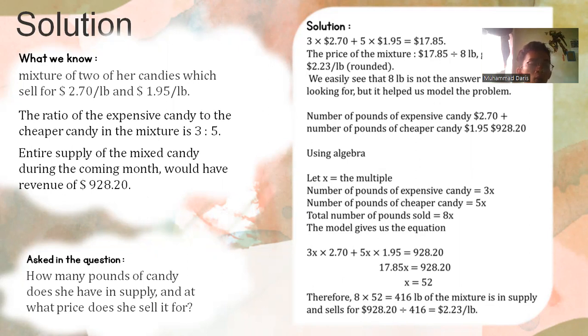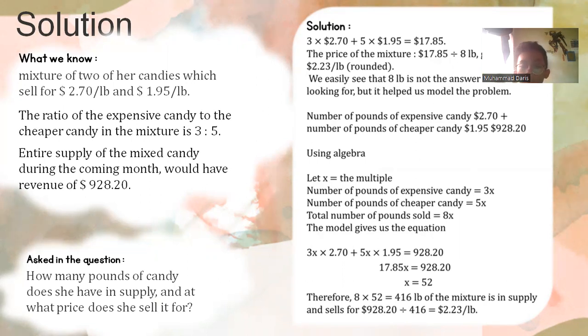A mixture of two of her candies, which sell for $2.70 per pound and $1.95 per pound. The ratio of the expensive candy to the cheaper candy in the mixture is 3:5. The entire supply of the mixed candy during the coming month would have a revenue of $928.20. Asked in the question: how many pounds of candy does she have in supply, and at what price does she sell it for?